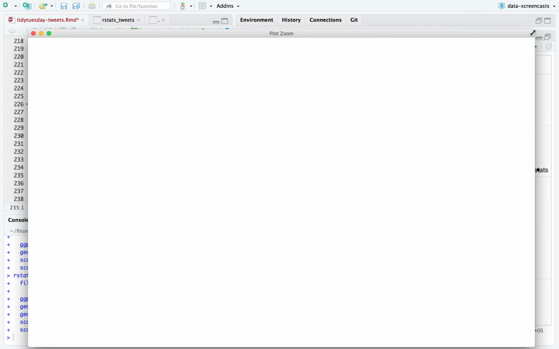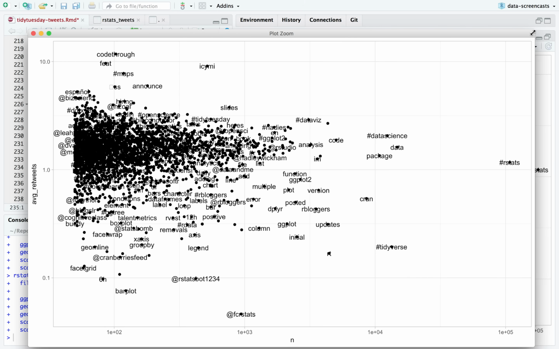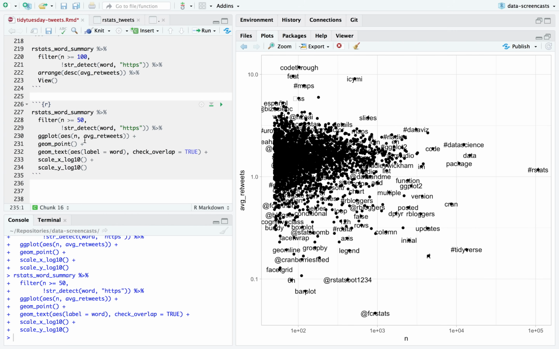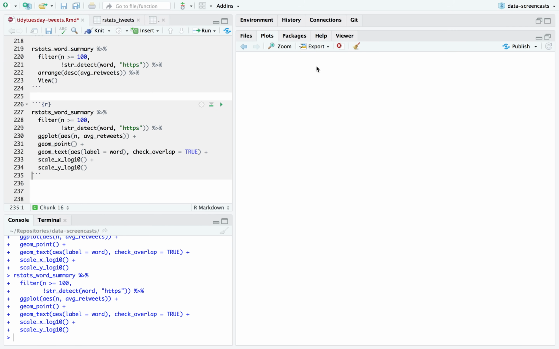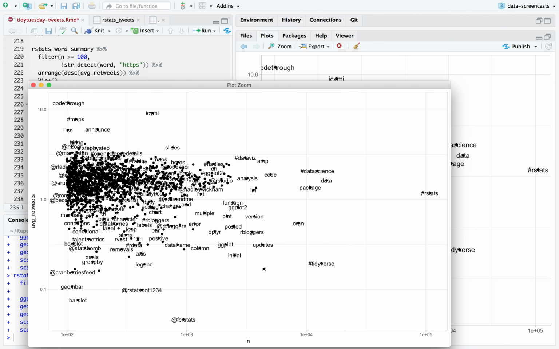If I filter it just down to hashtags, it might be a bit more meaningful. What we see is things like feet, code through, maps. Is that, not sure, GS maybe? And these are some things that generally get lots of retweets. I would generally filter for more than 100. Once I do that, is it even interesting?